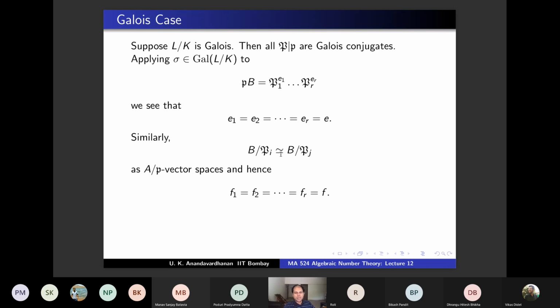And therefore our result, summation EiFi equal to the degree of L over K, will take the form EFR equal to [L:K]. Summation EiFi has R terms. Each Ei is the same E, each Fi is the same F. Therefore it is EF plus etc., R times, so that is EF times R. So you get this beautiful identity in the Galois case.